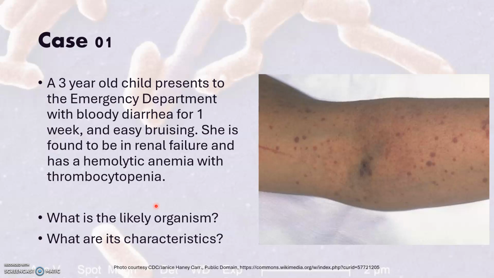So let's jump straight into our first case, a 3-year-old child who presents with bloody diarrhea for a week and easy bruising. On investigation, she has renal failure and a hemolytic anemia with thrombocytopenia. Stop the video, see if you could figure out what syndrome this is and what the likely organism is, and then you can maybe think about the characteristics of that organism.